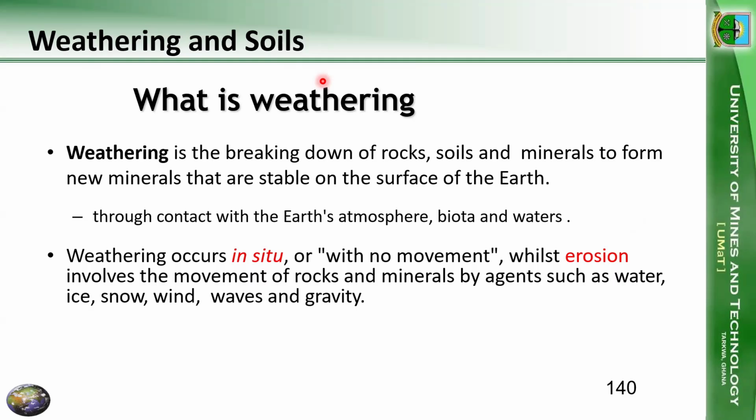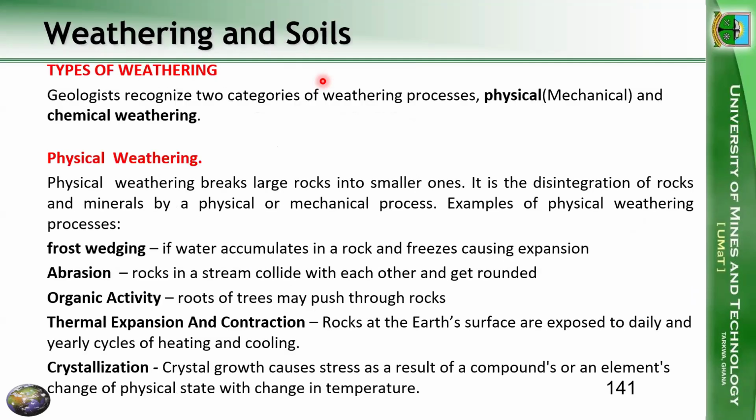When we mention erosion, it involves transport. There must be movement of the broken down or weathered materials. The transport of these broken down materials, rocks and minerals by agents such as water, ice, snow, wind, waves, and gravity is what we term erosion.